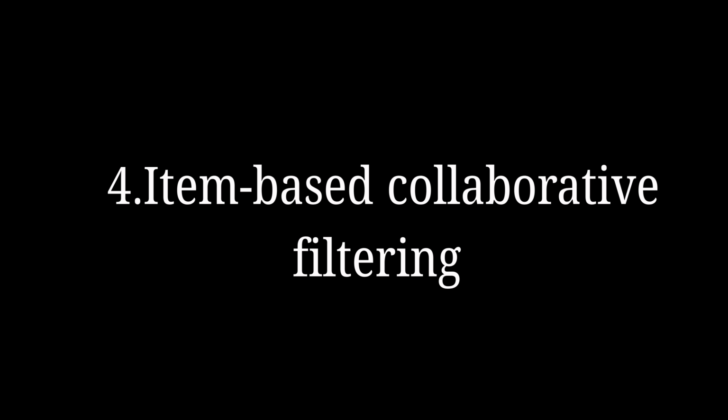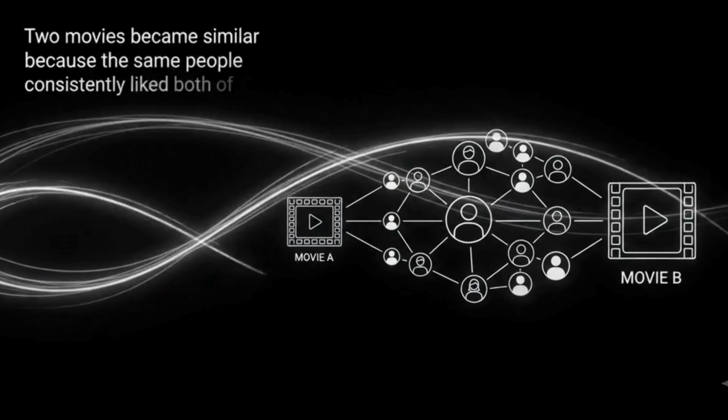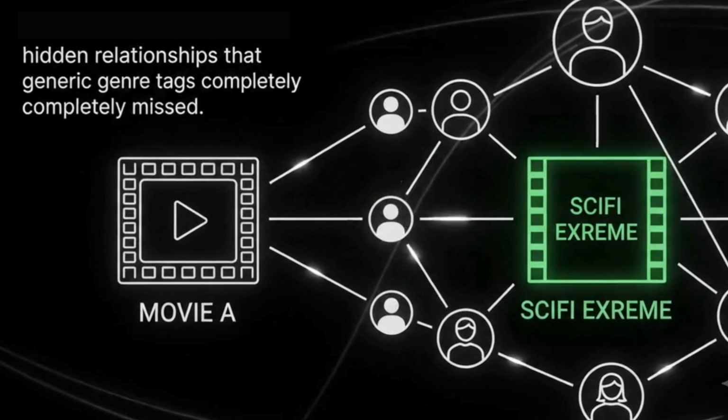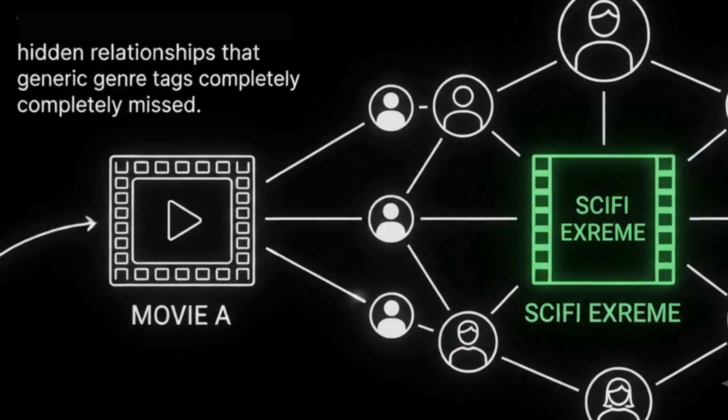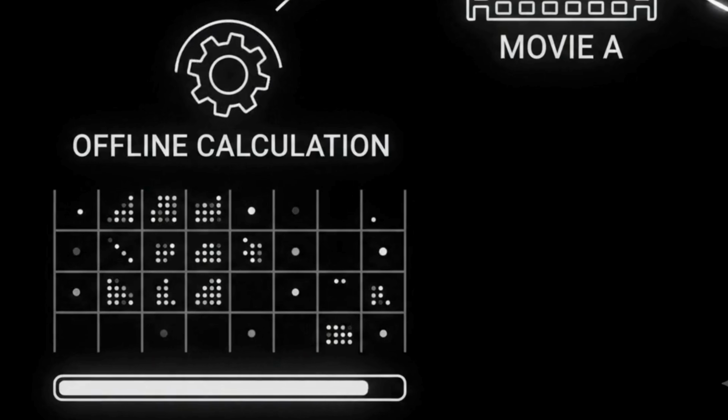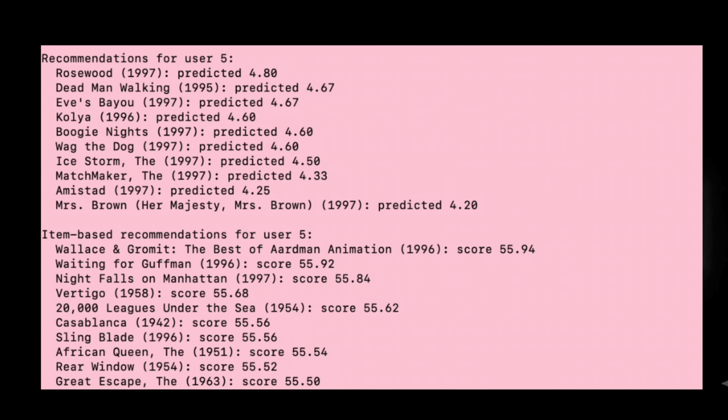Instead of comparing users, I compared movies based on the people who rated them. Two movies became similar because the same people consistently liked both of them. This got hidden relationships that generic genre tags completely missed. Even better, movie profiles don't change dynamically every second, meaning these similarities could be computed once offline and reused instantly.